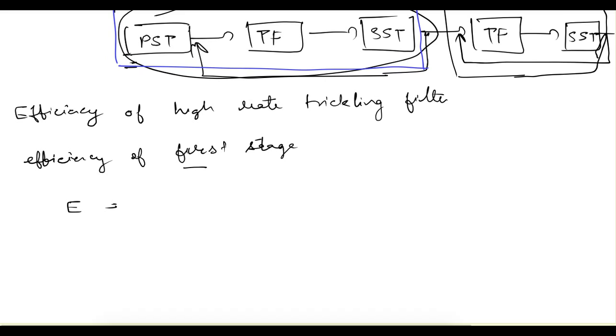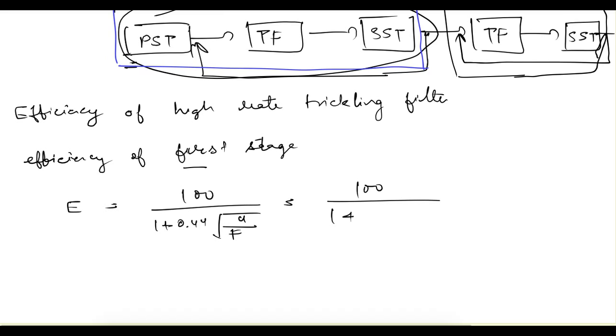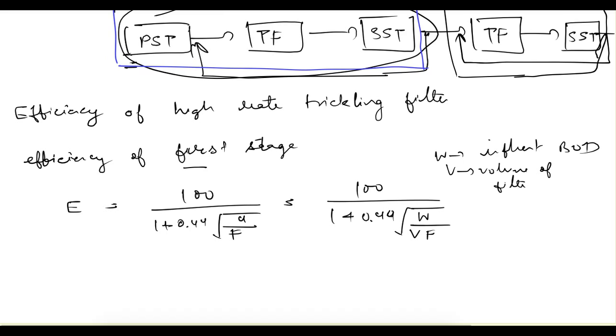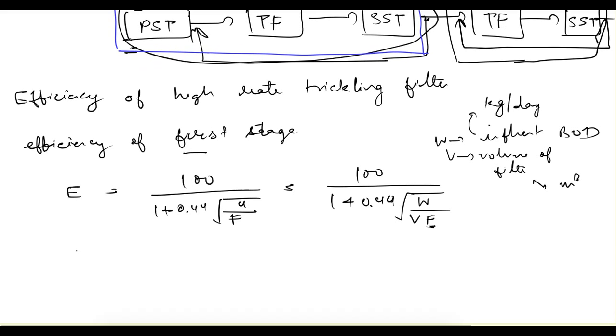E is given as E is equal to 100 upon 1 plus 0.44 square root of U upon F, which can also be written as 100 upon 1 plus 0.44 square root of W upon VF, where U is your organic loading rate, W is the influent BOD, and V is the volume of filter. What are the units? For BOD it is kilogram per day, for volume of filter it is meter cube. Now what is this F here? F is your recirculation factor.